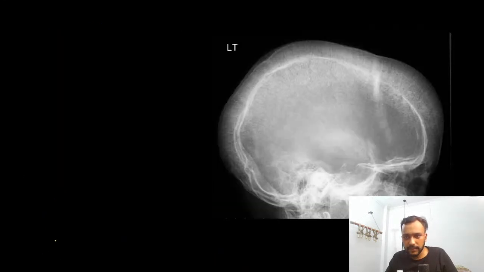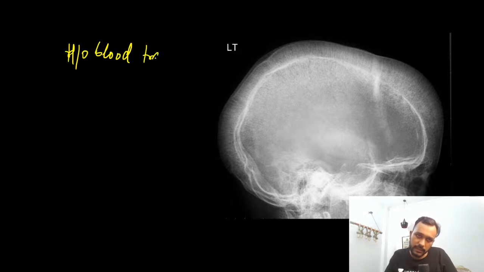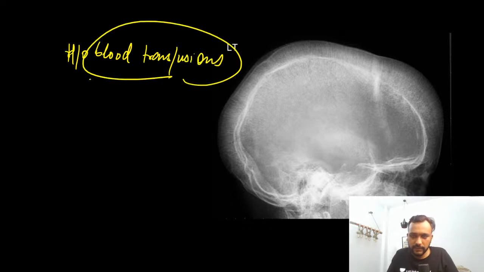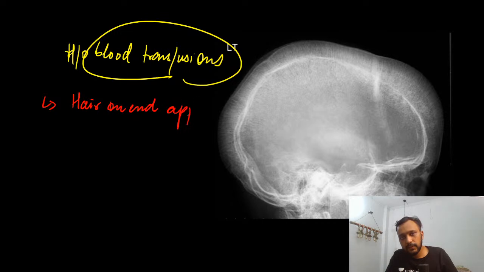Now, guys, what are we able to see? This is a patient who had history of blood transfusions. What are we able to see on this X-ray of the skull? On this X-ray of the skull, we are able to see this hair on end appearance. And this hair on end appearance, guys, it is seen in thalassemia patients.